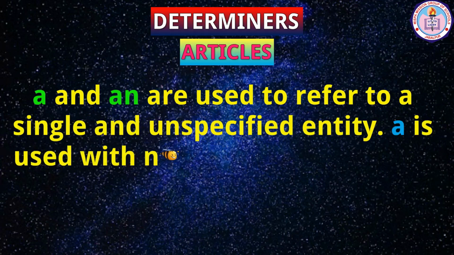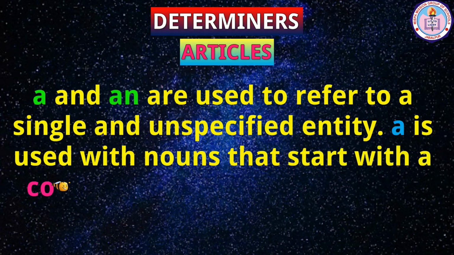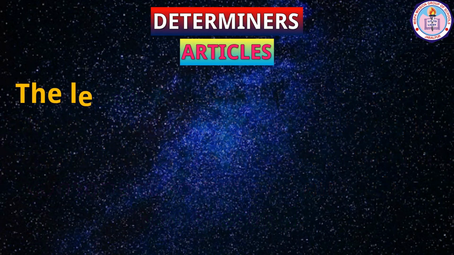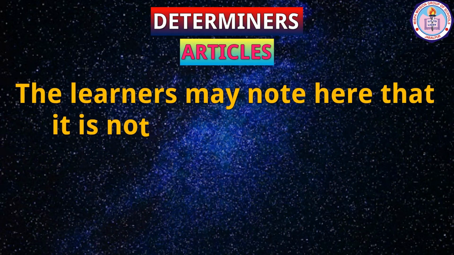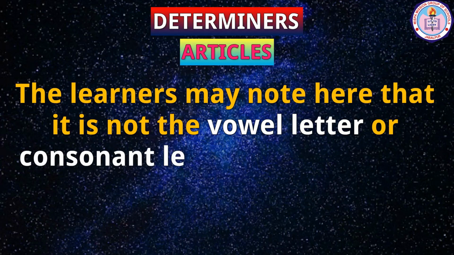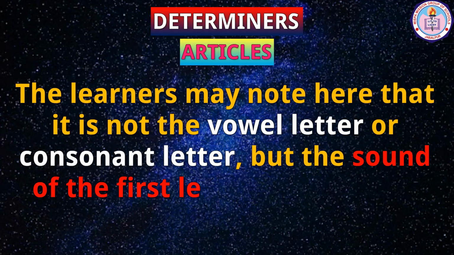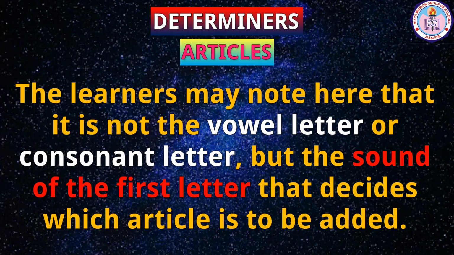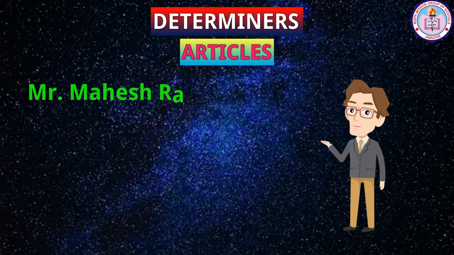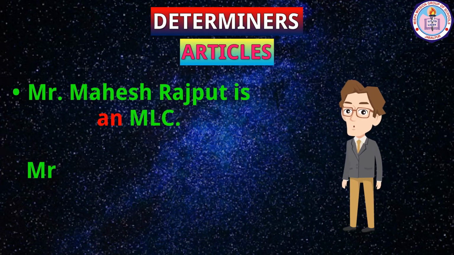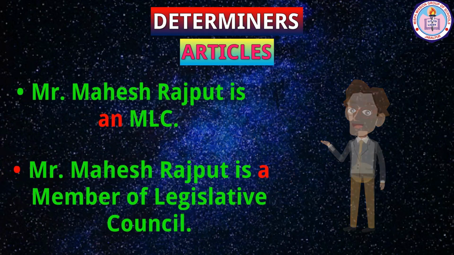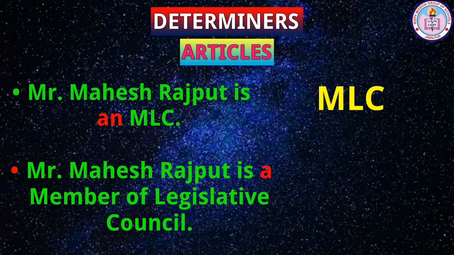A is used with nouns that start with a consonant sound and an with a vowel sound. The learners may note here that it is not the vowel letter or consonant letter, but the sound of the first letter that decides which article is to be added. Let us see one example. Mr. Mahesh Rajput is an MLC. Mr. Mahesh Rajput is a member of Legislative Council. In both sentences, the nouns MLC and member start with the letter M.